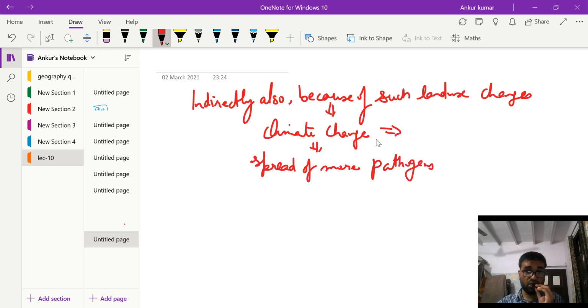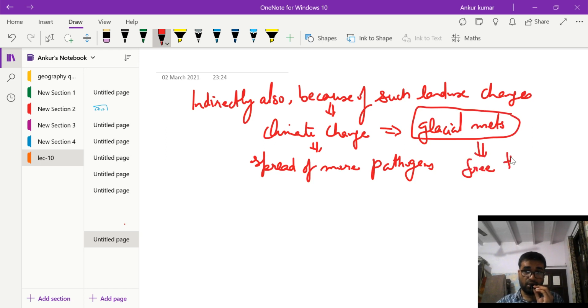Along with this, climate change would lead to glacial melts, and these glacial melts would free the stocked pathogens which are currently frozen in these glaciers.